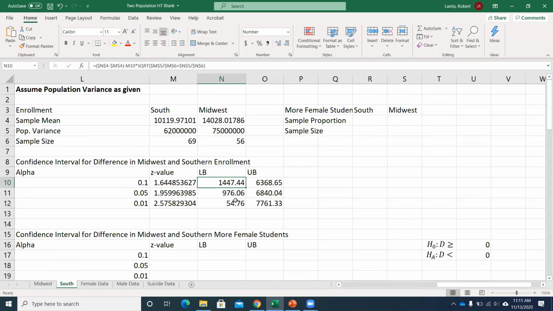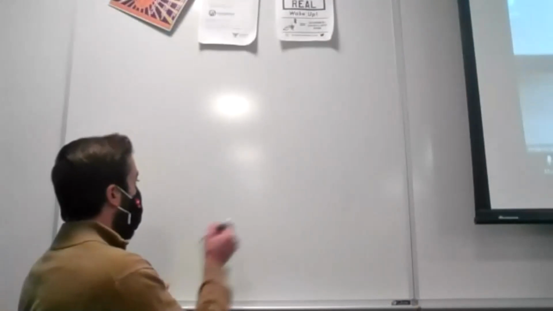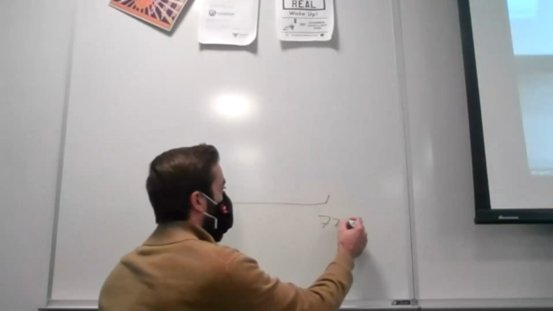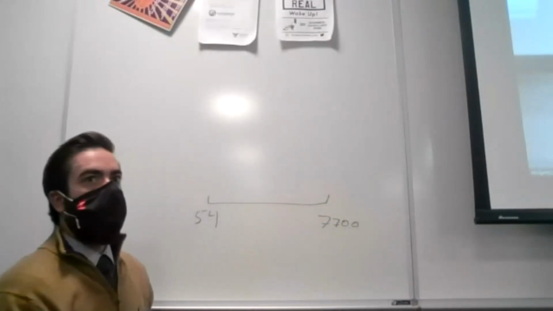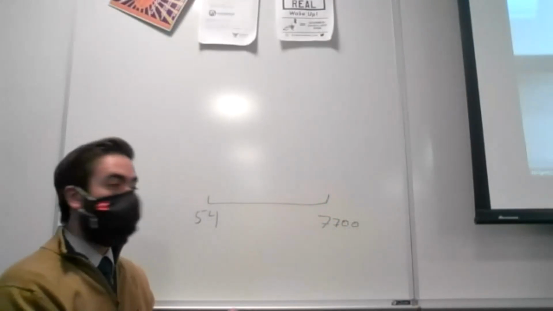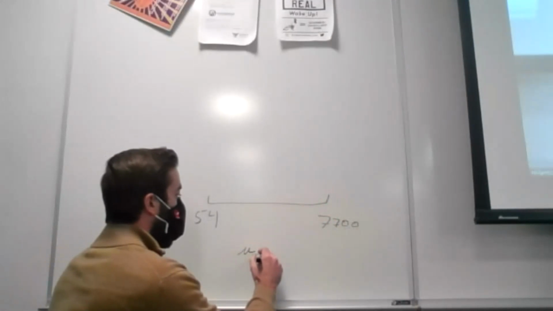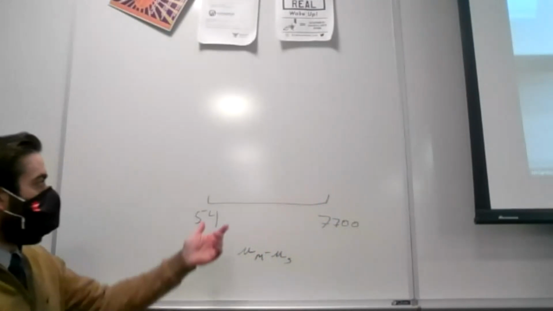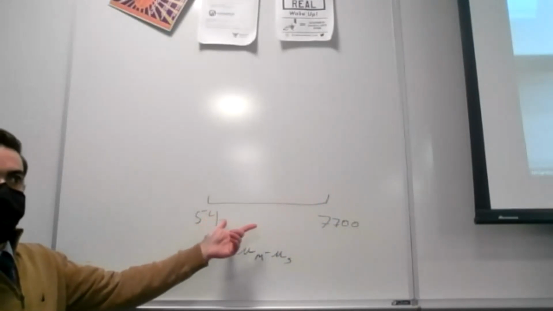So what can we say here, right? Well, all these values, even if I take the 99% level, range from 54 to like 7,700. So I'm saying that with 99% confidence, the true difference between, say, the Midwest and the South undergraduate enrollment is somewhere in this range, which they're all positive.